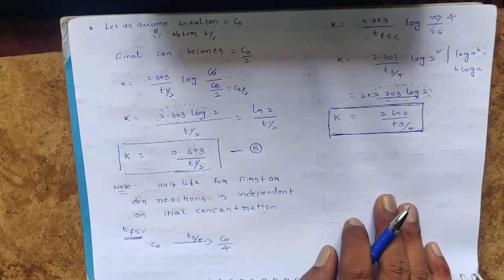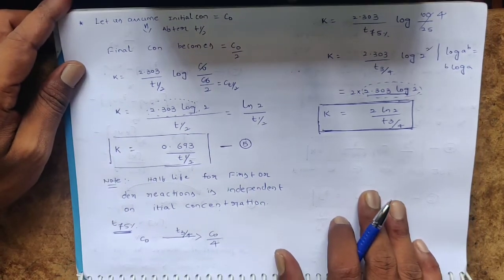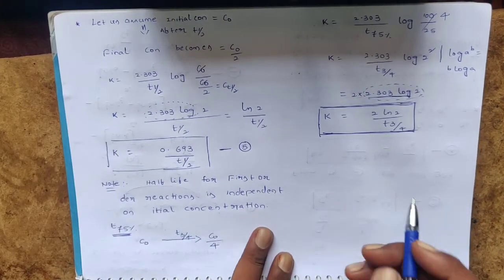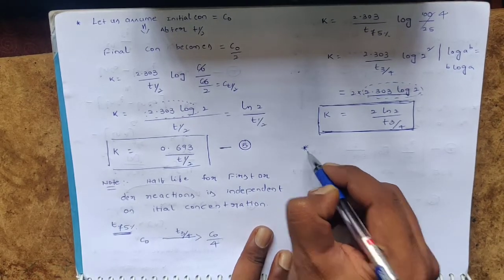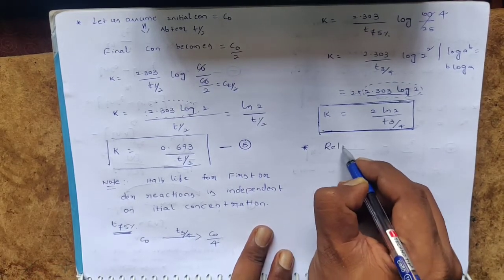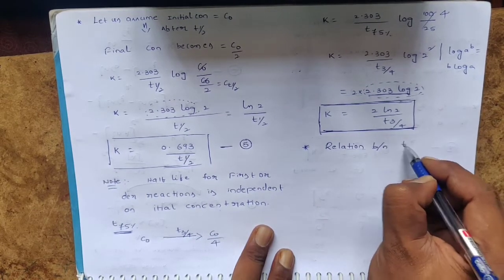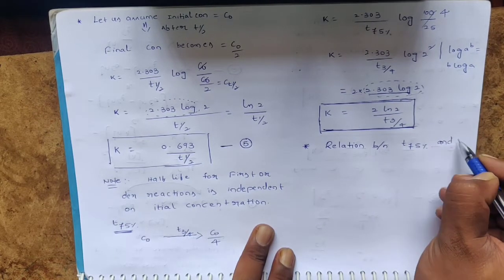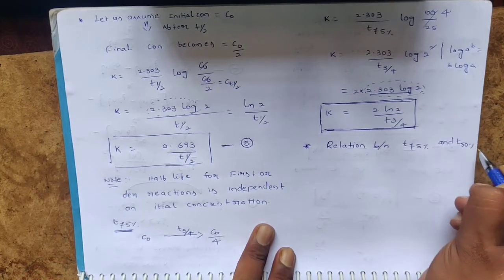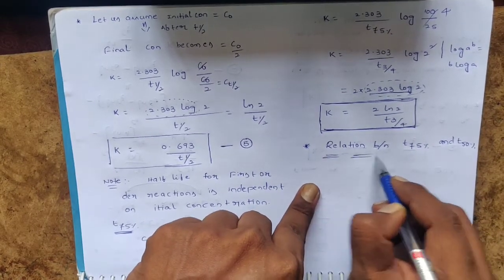Now come to the relation between T 75% and T 50%.